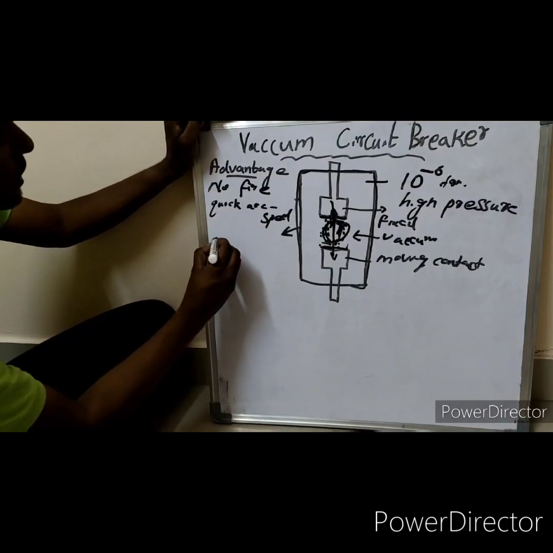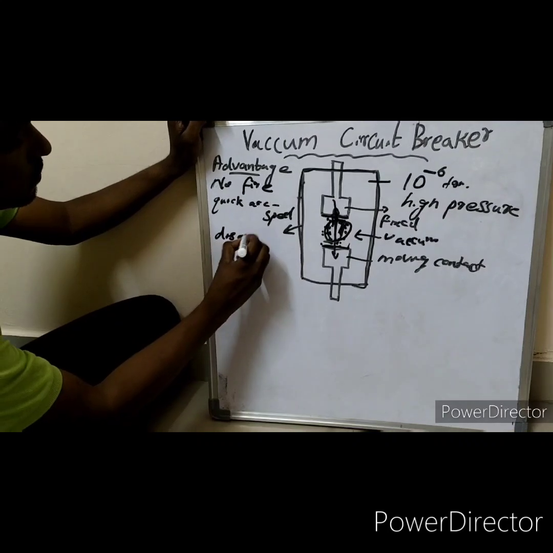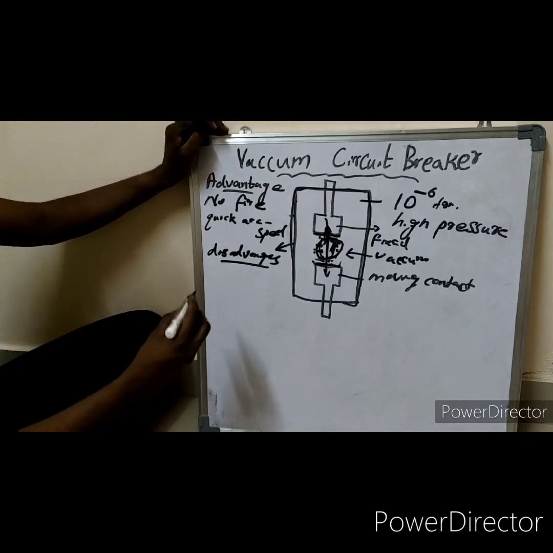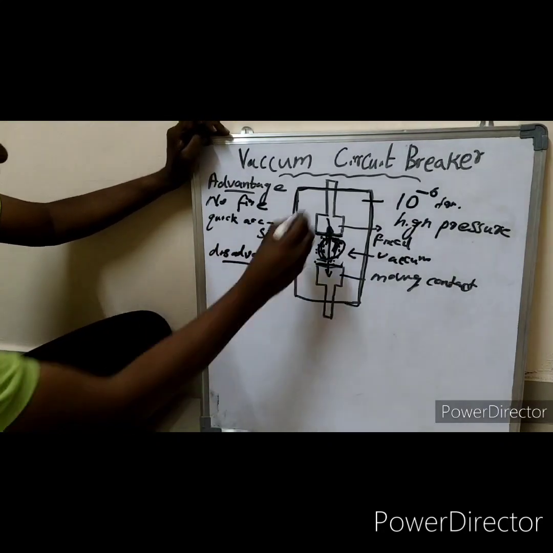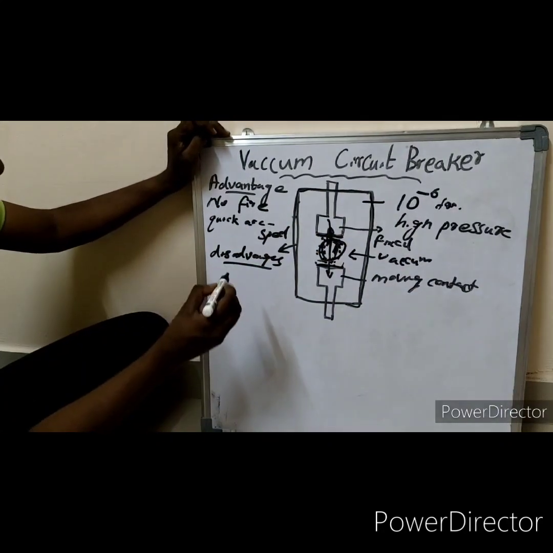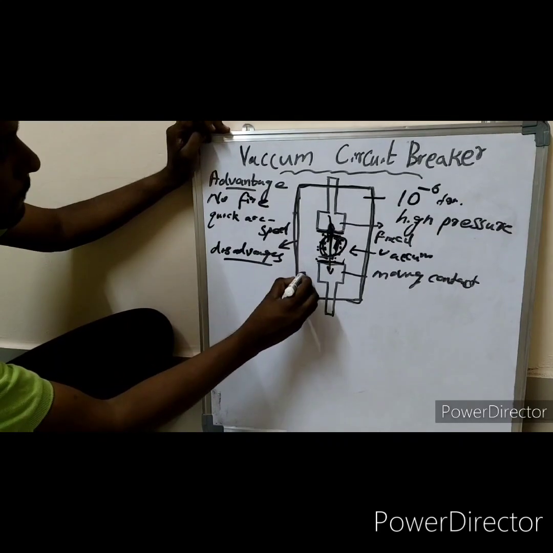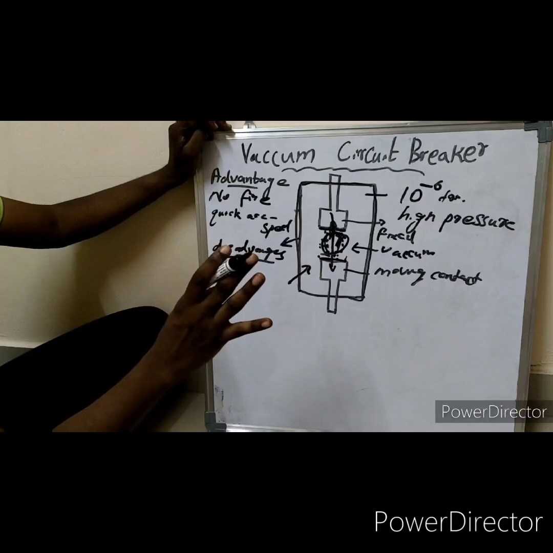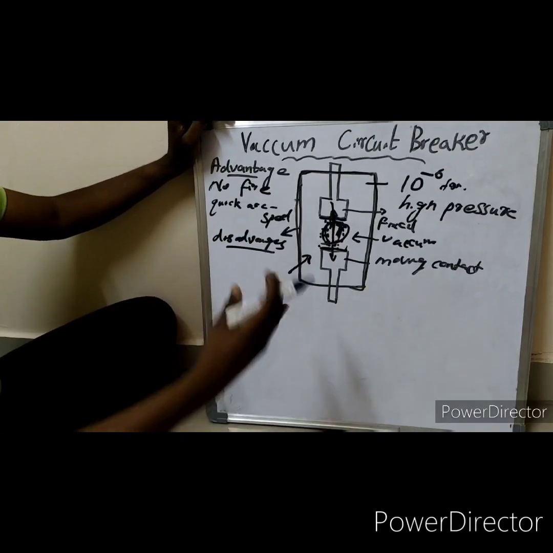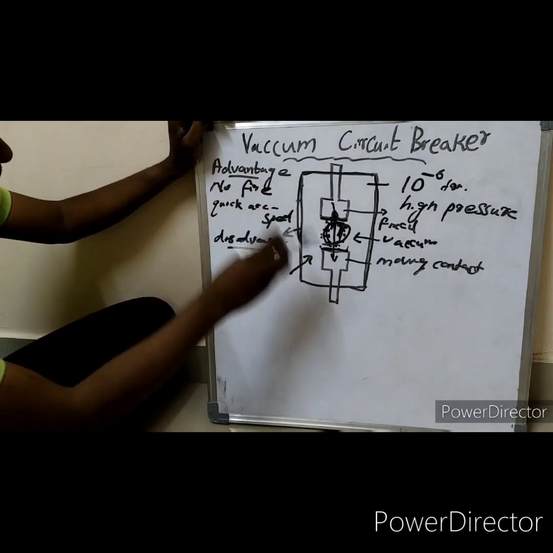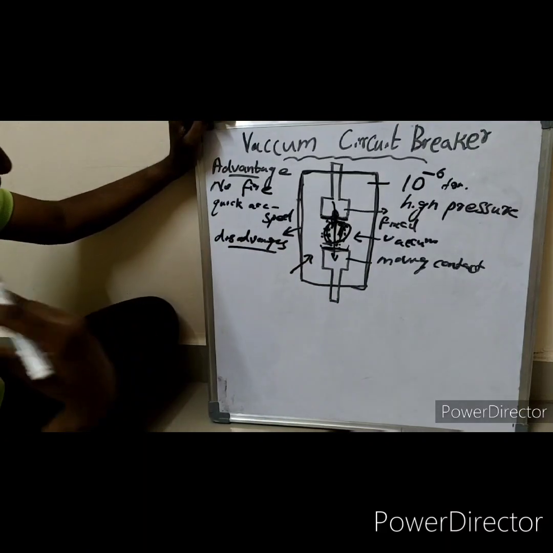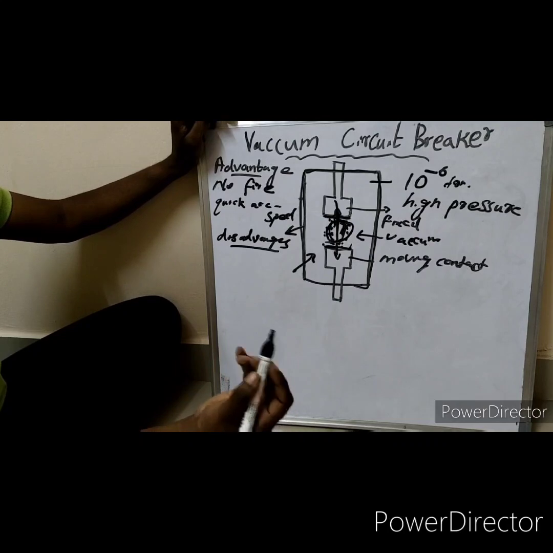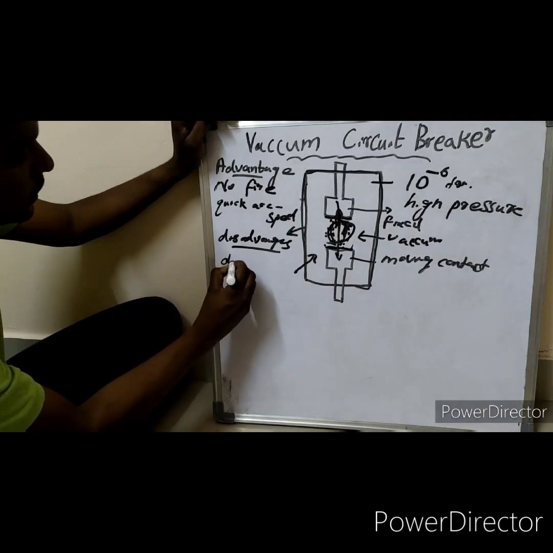The disadvantages are these. It is a closed chamber, so making the vacuum inside this chamber is very difficult. To create the vacuum inside the chamber, we have to use more advanced devices.